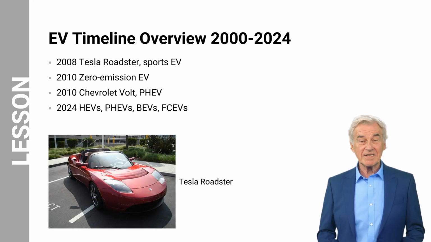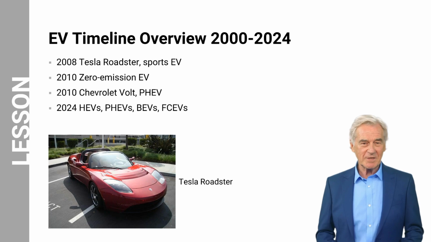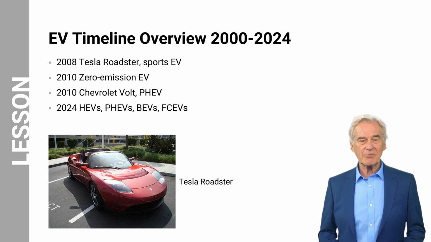Let us now look at an overview of the EV timeline from the year 2000 until 2024. The Tesla Roadster, introduced in 2006 as a prototype and a production version in 2008, was a sports EV manufactured by Tesla Motors. The year 2010 marked a significant milestone for zero-emission EVs. The Chevrolet Volt, introduced in 2010, was not a pure EV, but rather a plug-in hybrid electric vehicle.